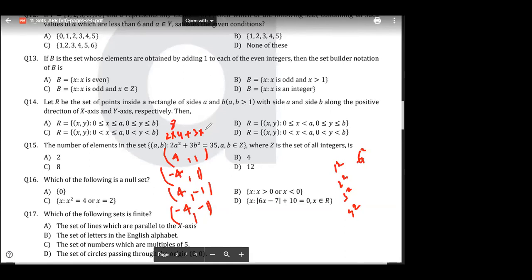Right, wait, 3 into... yes. So this is 1 set. 3 into 9 is 27. Yeah, this will also give, so the same thing for 2 and 3. So 2, 3; -2, -3; -2, 3; and 2, -3. So again there is a fourth set of this. So 4 plus 4, 8.